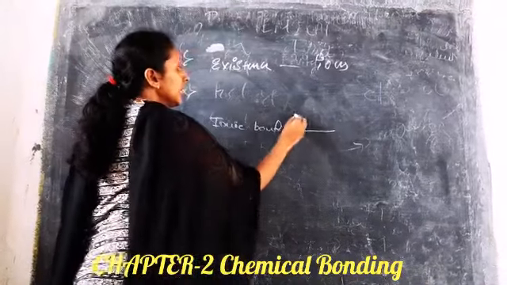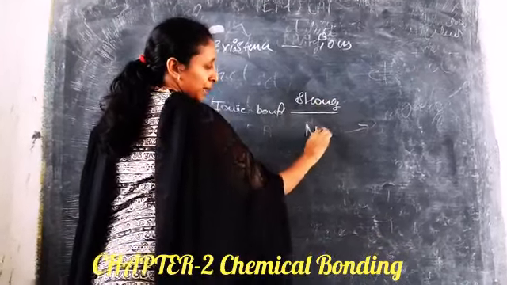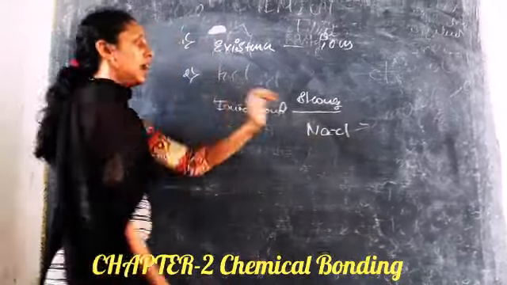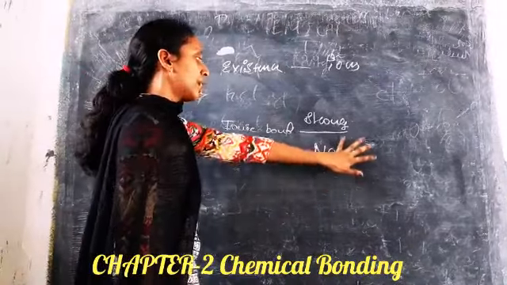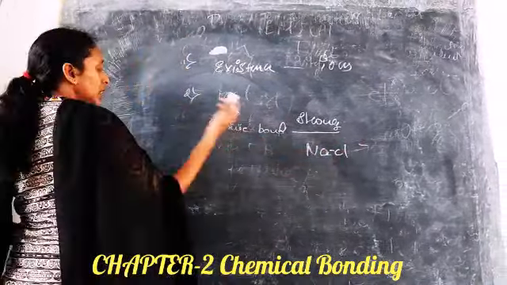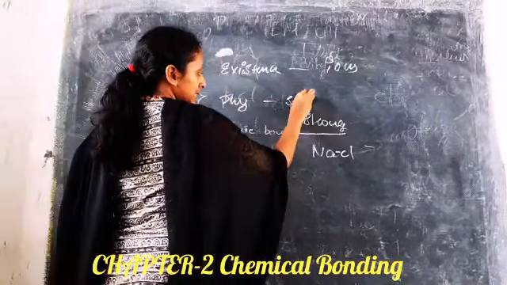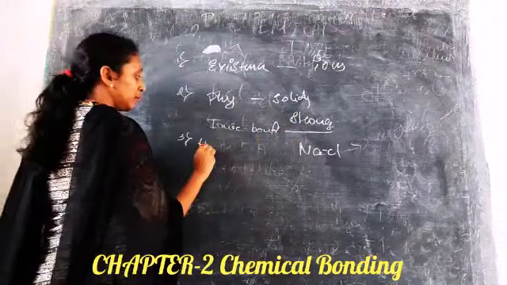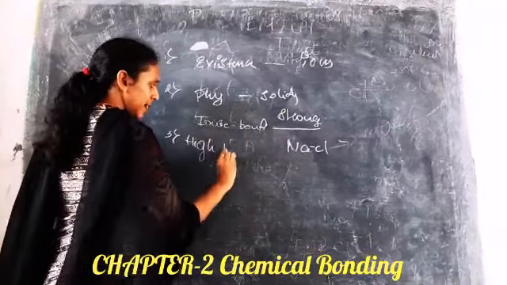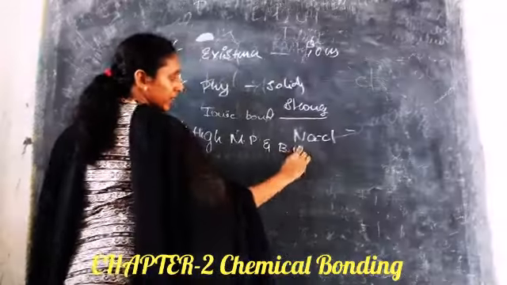There is a strong force between the atoms. For example, in NaCl, there is a very strong force and it cannot be broken very easily because there is a strong electrostatic force of attraction. So this is the physical state, almost all are solids. Next is the high melting and boiling point. Since they are solids, they have high melting and boiling points.